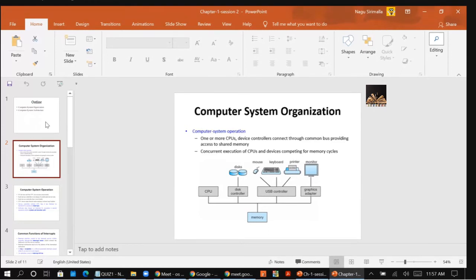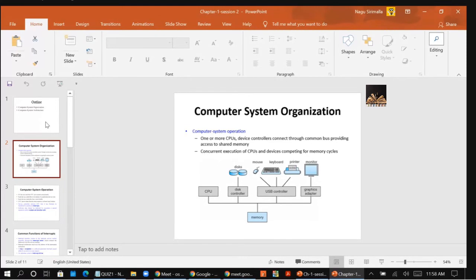Then the controller will check the buffer. If some data is there, based on the type of the data, it will perform that particular job. So if you want to put the data in the output, this controller will take the data from the buffer and put the data on the peripheral device, right?